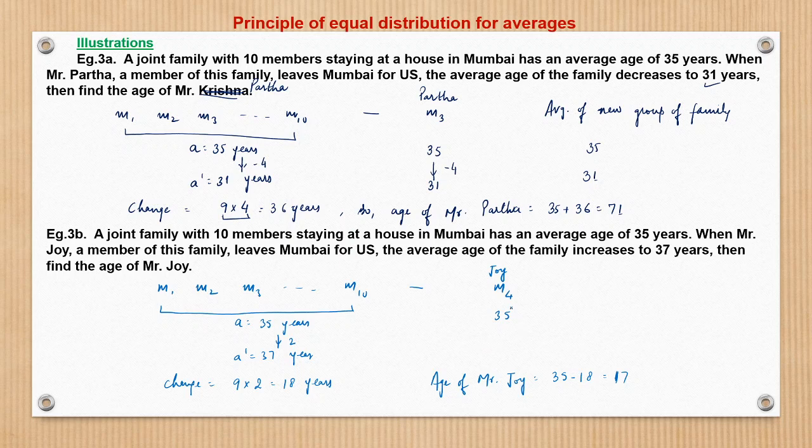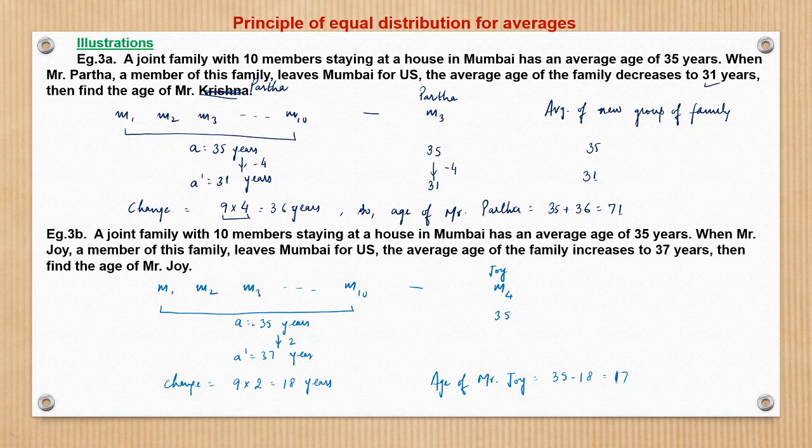Had Joy been 35 years of age, then even after he leaves the family, the average age would have remained 35 years. But now since Mr. Joy who leaves is only 17 years, a lower number is going out from the group. So the average is bound to go up. Why?